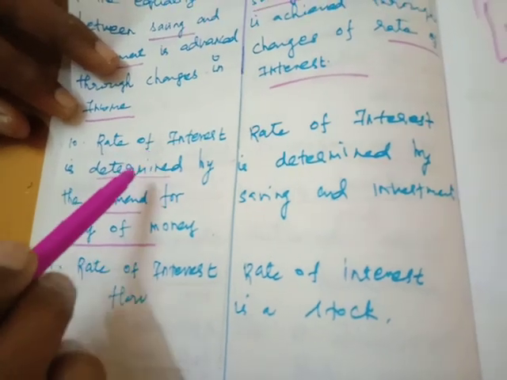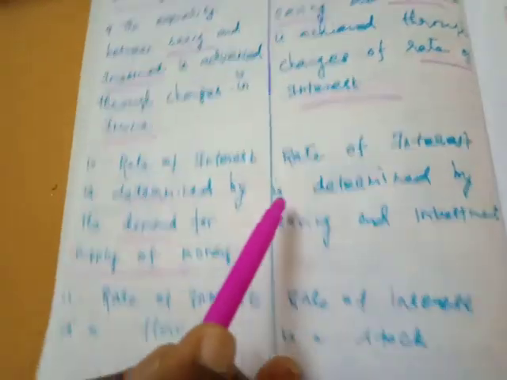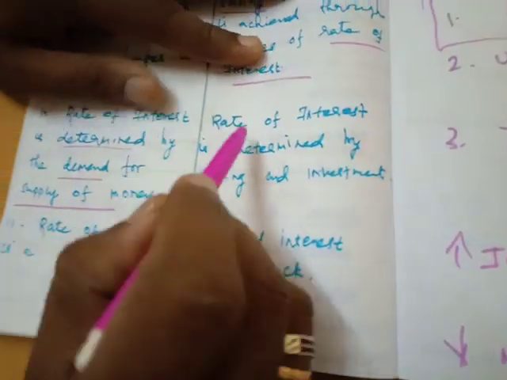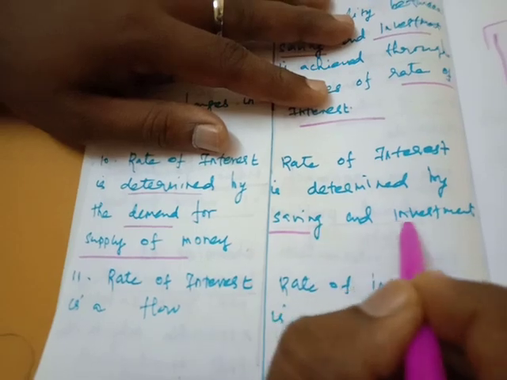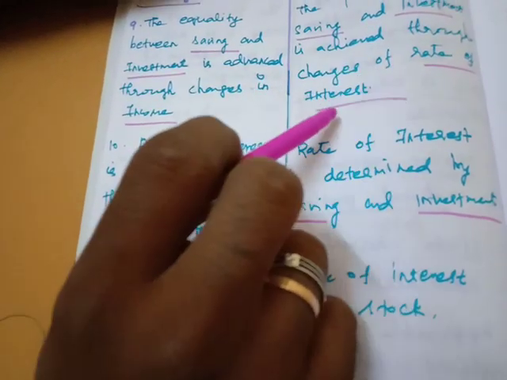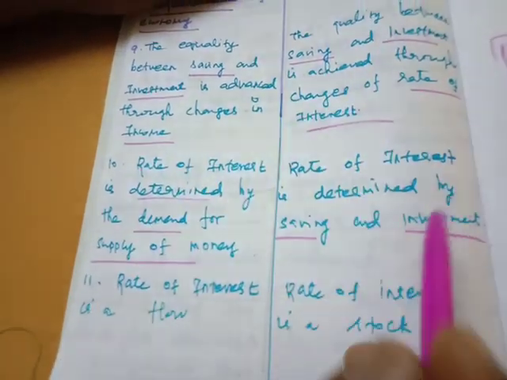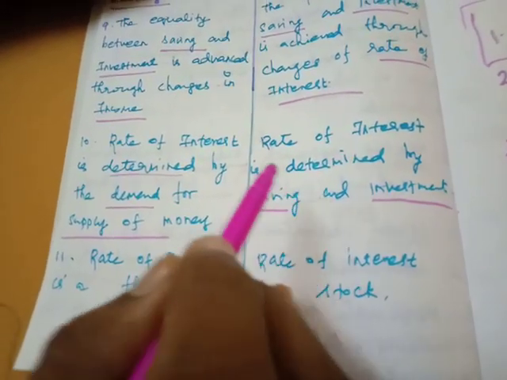And in the classical theory, the rate of interest is determined by savings and investment.